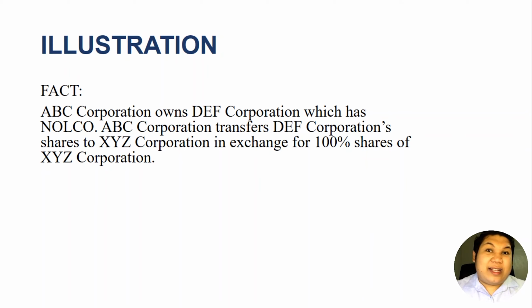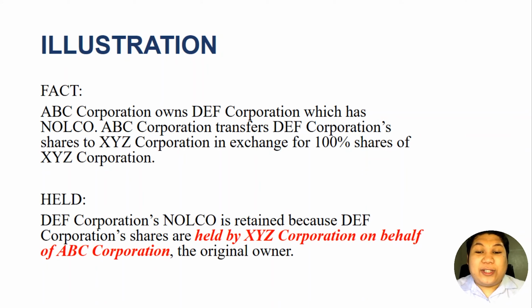So therefore, there is no substantial change. Okay? So it is held that DF Corporation's NOLCO is retained because DF Corporation's shares are held by XYZ Corporation on behalf of ABC Corporation, the original owner. So there is no change in that. There is no substantial change because it is as if the ownership of DF is just transferred to XYZ, which later becomes a subsidiary of ABC Corporation. So there's no substantial change in that.